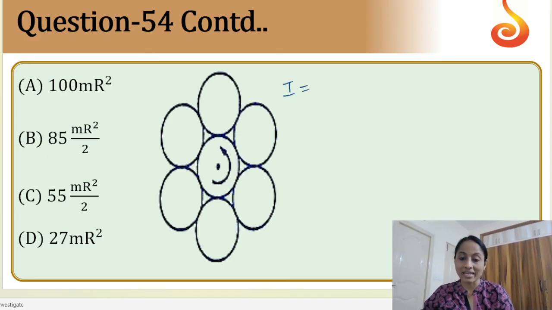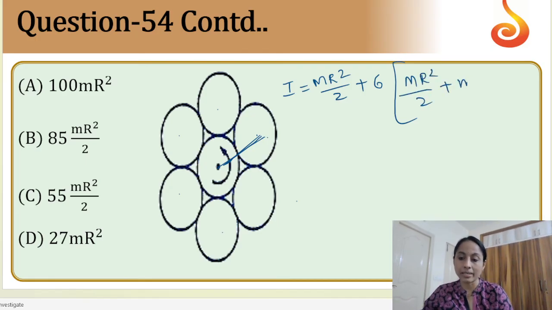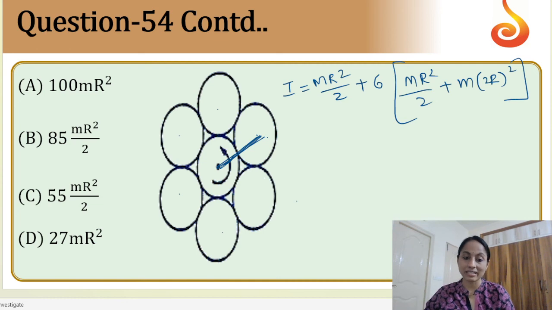Here the formula is I equals MR squared by 2 plus, how many are there? 1, 2, 3, 4, 5, 6 are there. So 6 into, for them, the parallel axis theorem. From here one axis, from here one axis, this is the perpendicular distance. For the discs around the center disc, I need to use the parallel axis theorem. So applying it, MR squared by 2 plus M into 2R whole squared, since the distance is R plus R, 2R. Now solve this and you will get the answer as 55 MR squared by 2. So the correct option will be option C.